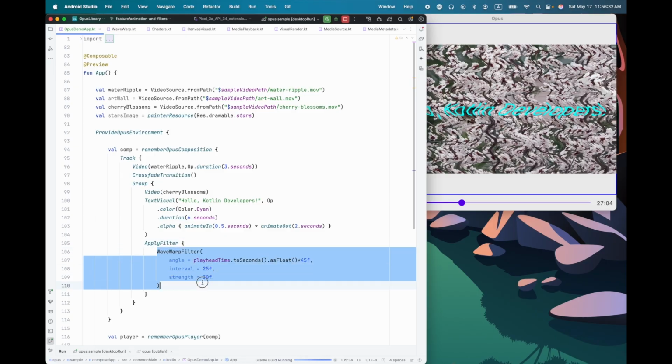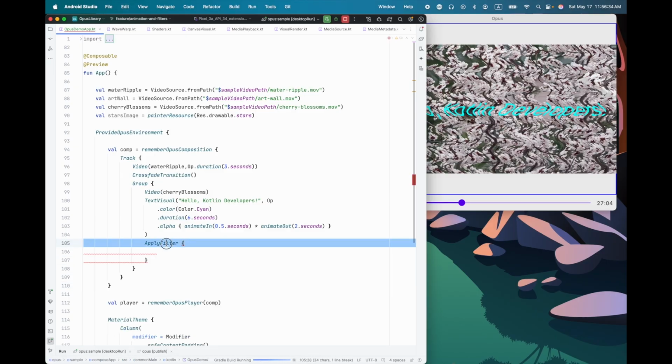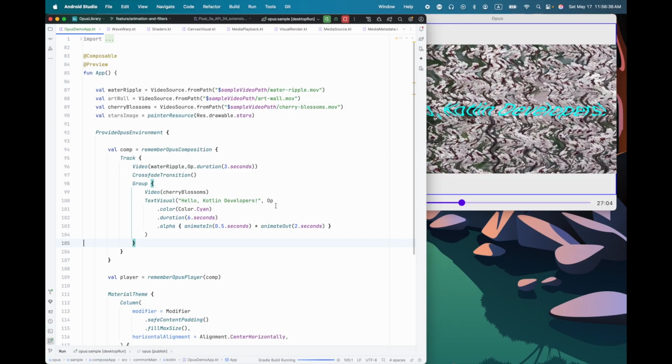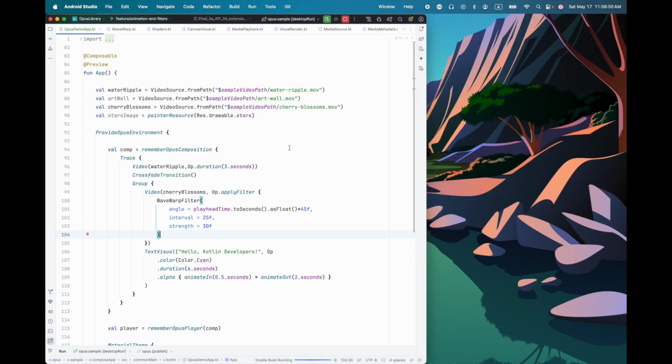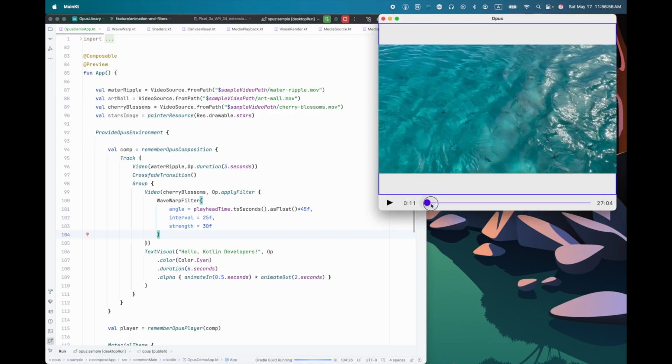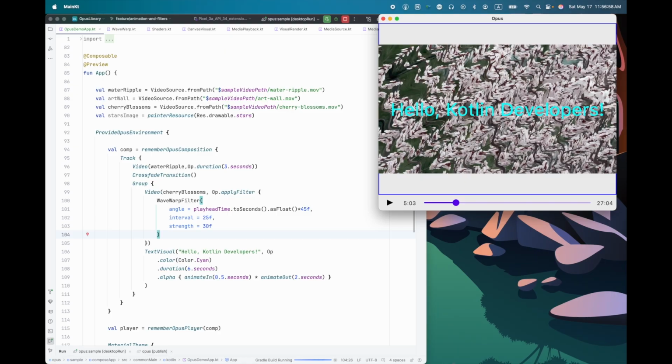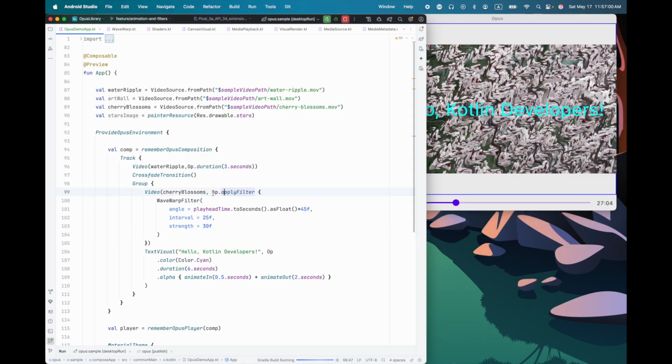Let me just grab this wave warp filter code here and get rid of the apply filter function call. And instead, let's do this as an operator. There is an apply filter operator. I can put the same filter in here, and now it will affect only the thing that it is applied to. There we go. And it is only affecting the background. Well, that's what it was doing before.